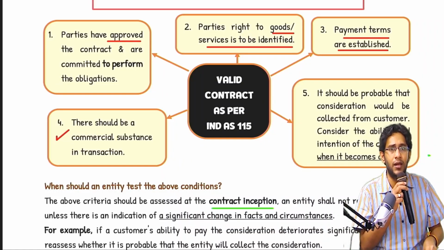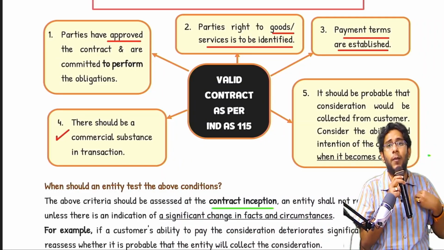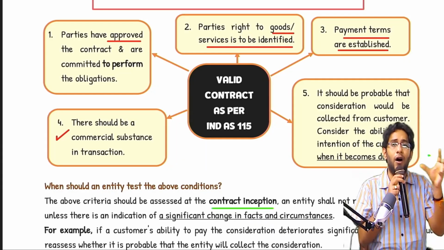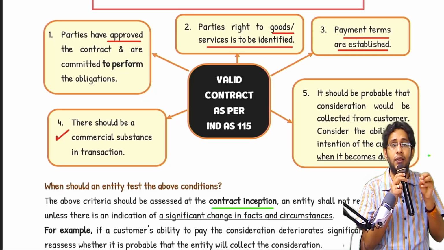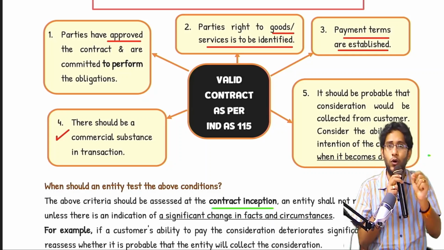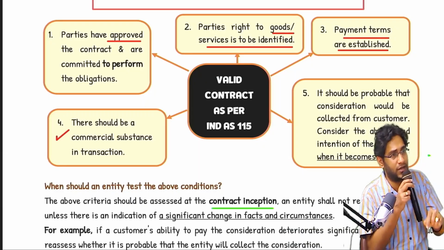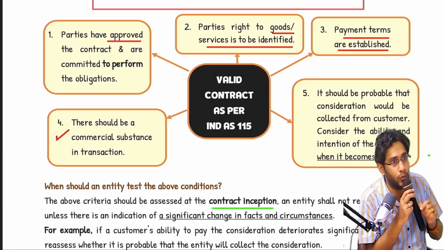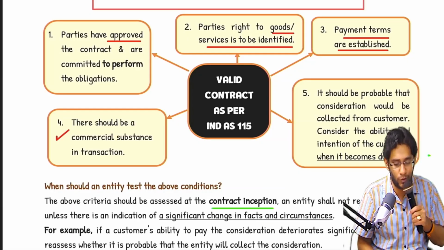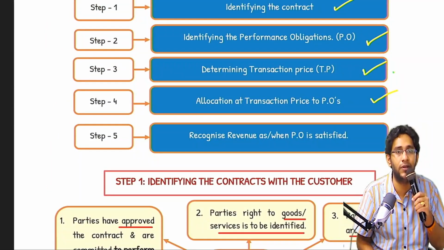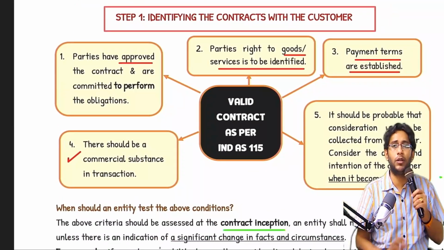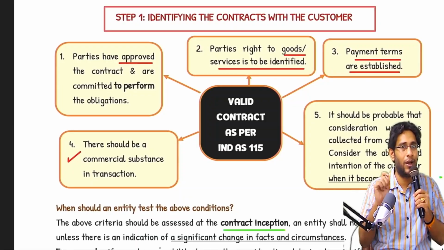On the first day, as an entity, I should have the probability that I will recover the consideration due from the customer. If all the 5 points are satisfied, then only you have a valid contract as per Ind AS 115. Don't misunderstand that if all the 5 points are satisfied, I can recognize revenue now. No. When to recognize revenue? Why will I tell you that in step number 1? You will know when we come to step number 5. In step number 1 you will never know when to recognize revenue. We are only talking about whether the contract you have in hand is a valid contract or not.